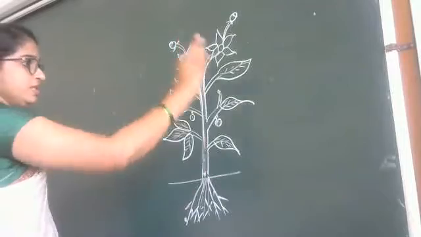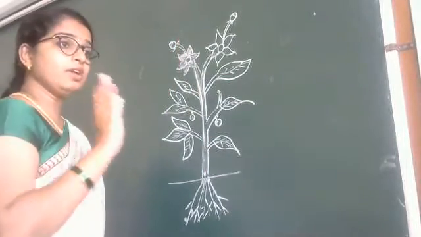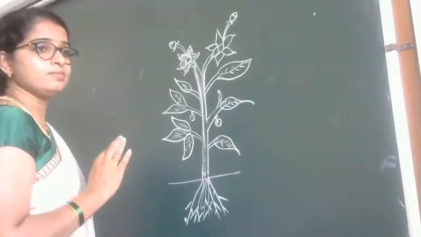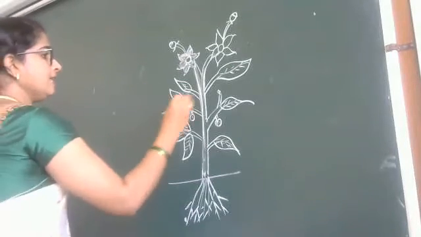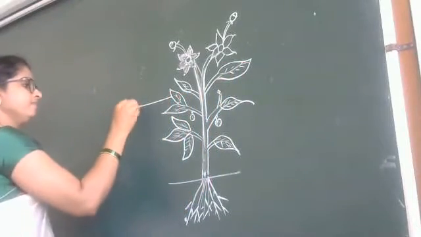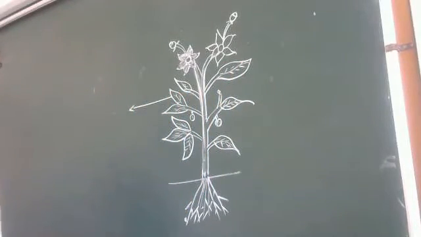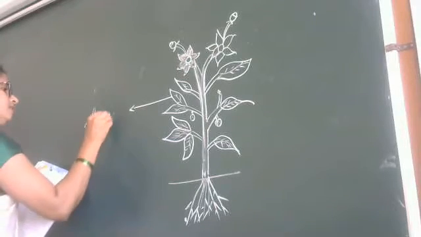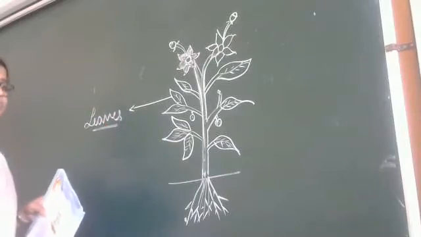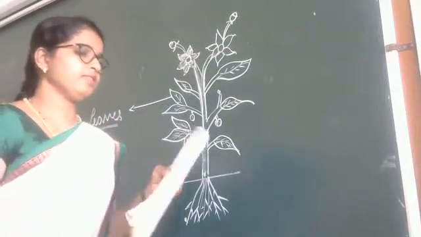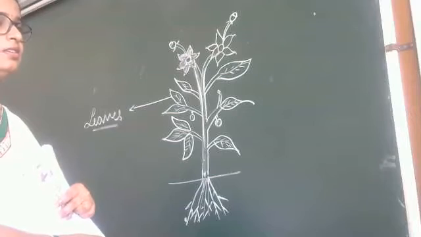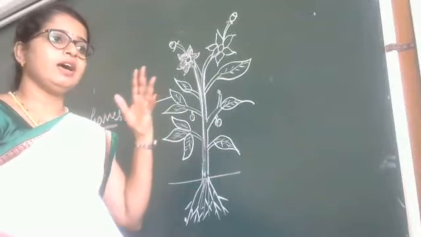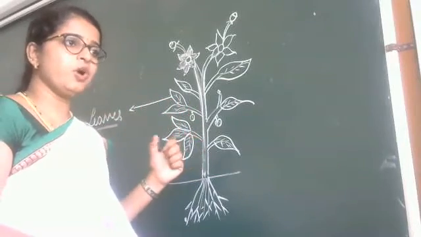First, when you see this plant, the first thing you observe is, I can see this leaf. Okay, leaves. Why do we need these leaves? Leaves make food. See, in our home we have a specific room that is called a kitchen.